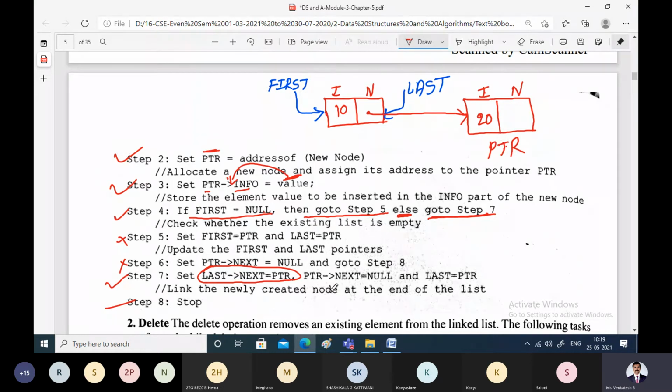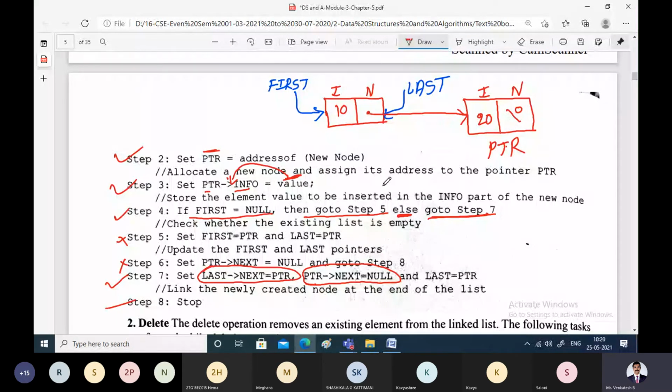Next, PTR pointer next should be made as null. PTR pointer next should be made as null because there is no next node. This we are taking and attaching it to the end of the existing linked list.